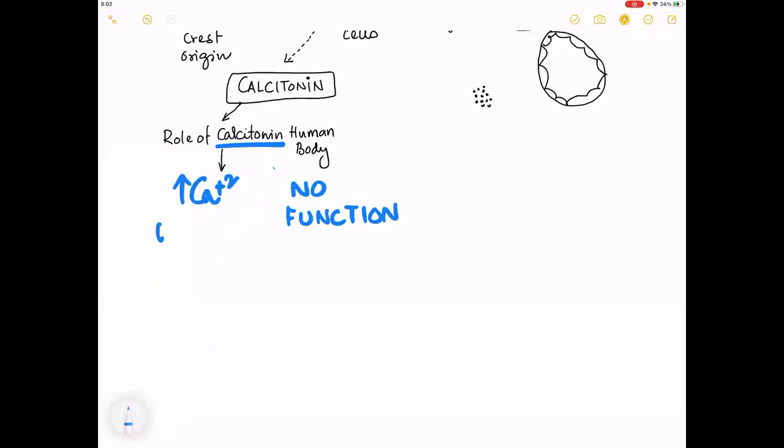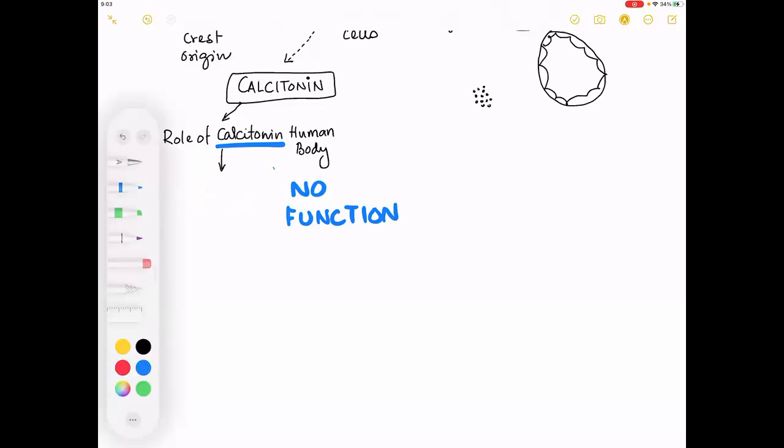It will not do a single point of decreasing the calcium. It is not going to decrease the calcium. Please remember this. So if you ask me, why did God make calcitonin in the human body? The answer is for making an MCQ.